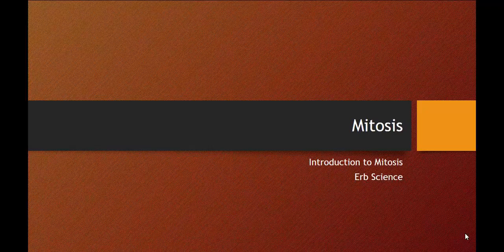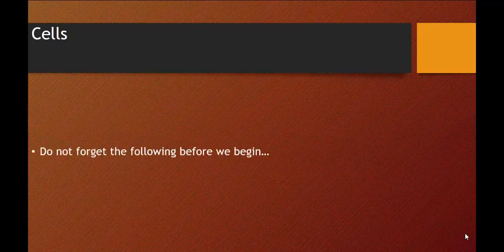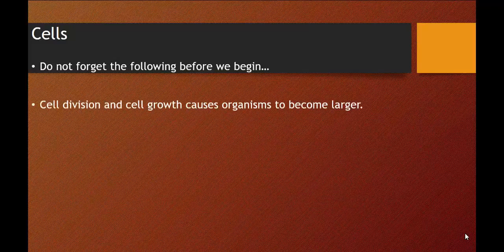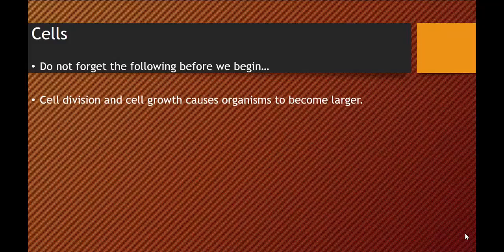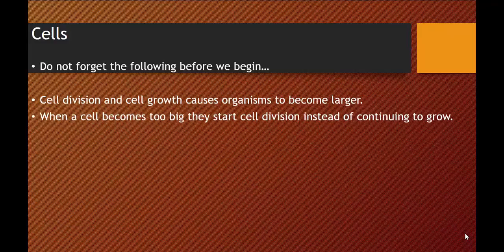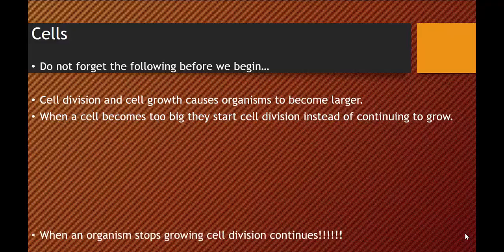All right, let's begin talking about mitosis and cell division. Now, before we begin, there's some things you need to remember. Cell division and cell growth cause organisms to become larger. When a cell becomes too big, it starts cell division instead of continuing to grow.